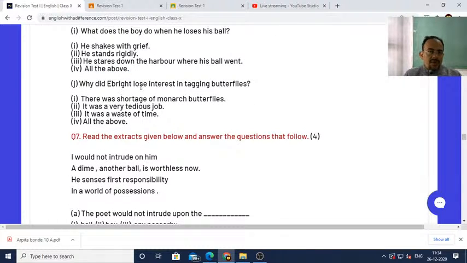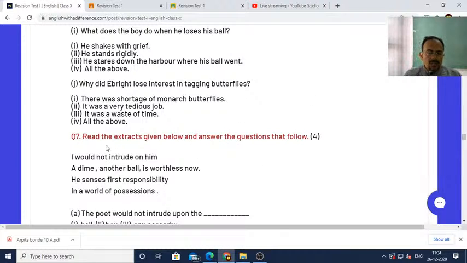Then why did Ebright lose interest in tagging butterflies? Ebright lost interest in tagging butterflies because it was a very tedious job. That is why Ebright lost interest in tagging butterflies.